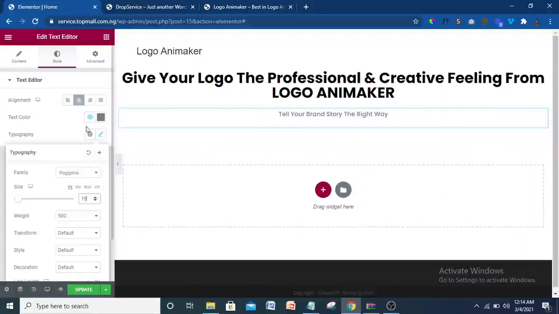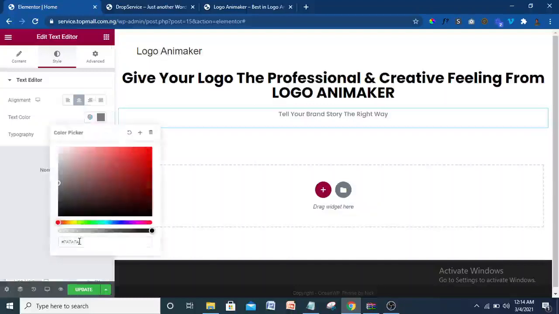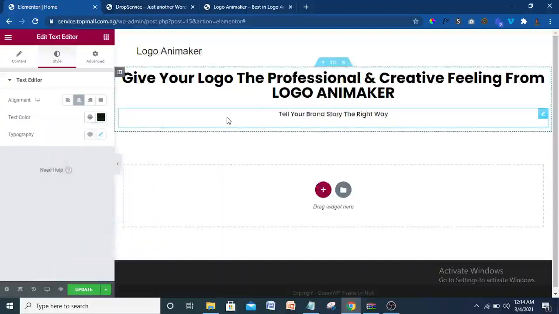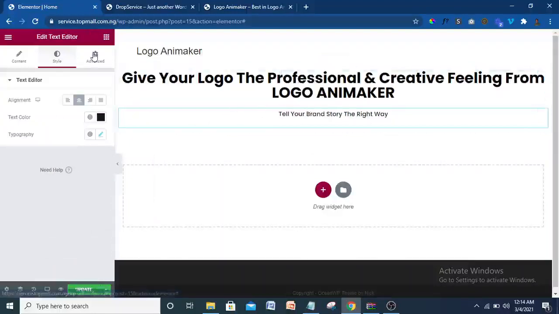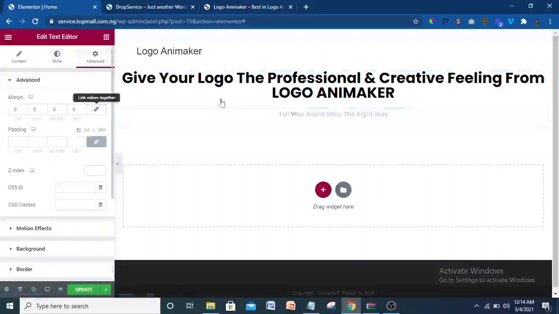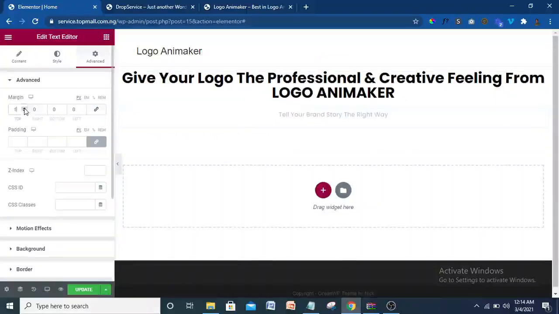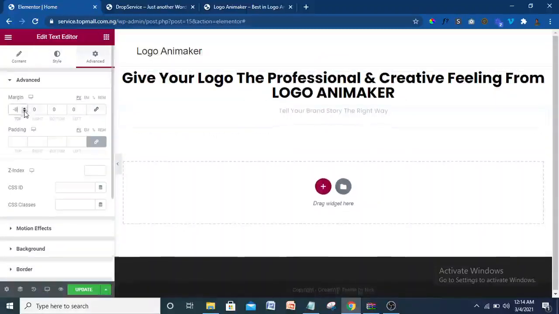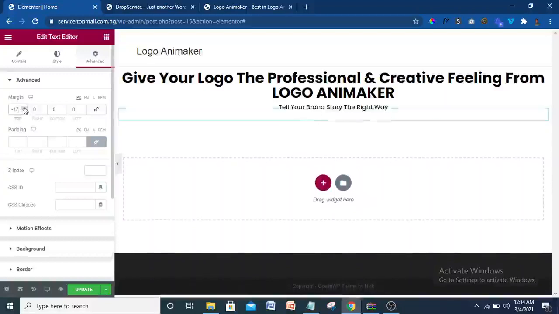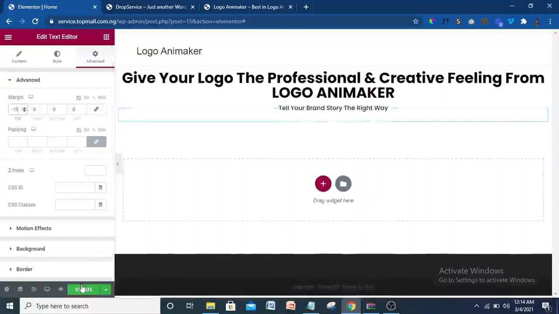Then let's give the color. Let's give it this 171717. So this kind of dark color, not that really dark like this one, but just a little bit dark like that. I'm going to bring it a little bit forward up. Margin is something outside, the padding is inside, so as we go on, you can understand that. I'm going to give it a margin of -15 just to bring it up a bit, as you can see like that. Then I'm going to update it.